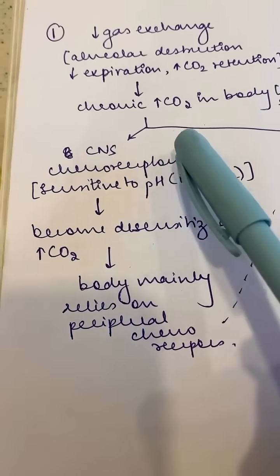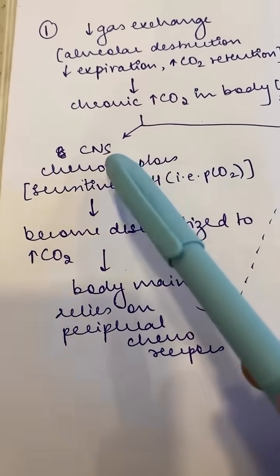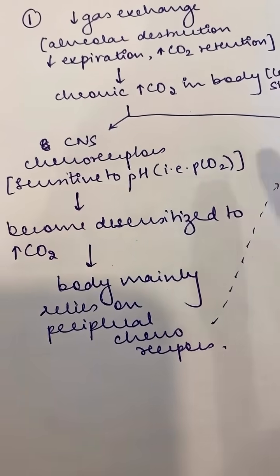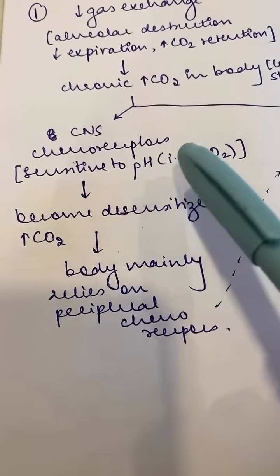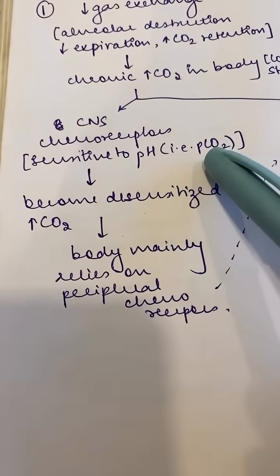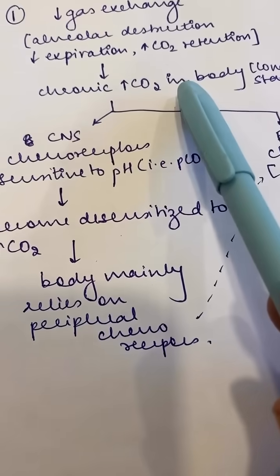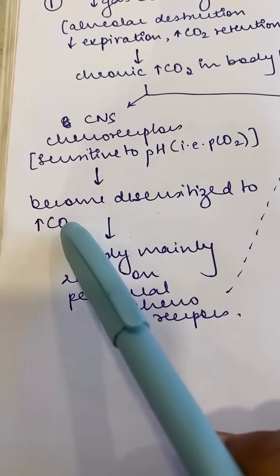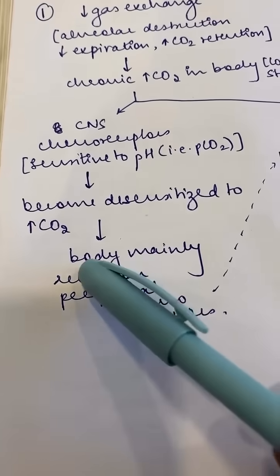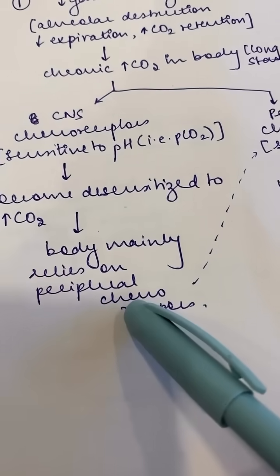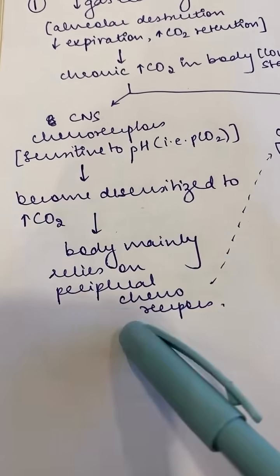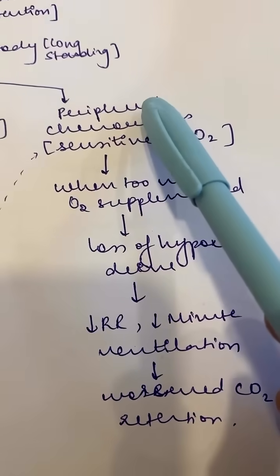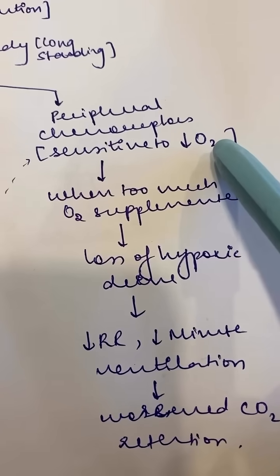The CNS chemoreceptors, as you know, are more sensitive to the pH rather than the oxygen in the body. pH, at the end of the day, reflects the amount of carbon dioxide in the body. So, when there is a chronic increase in CO2 in the body, these chemoreceptors become desensitized to carbon dioxide. So, then the body mainly starts relying on the peripheral chemoreceptors for its respiratory drive. Peripheral chemoreceptors are sensitive to hypoxia.